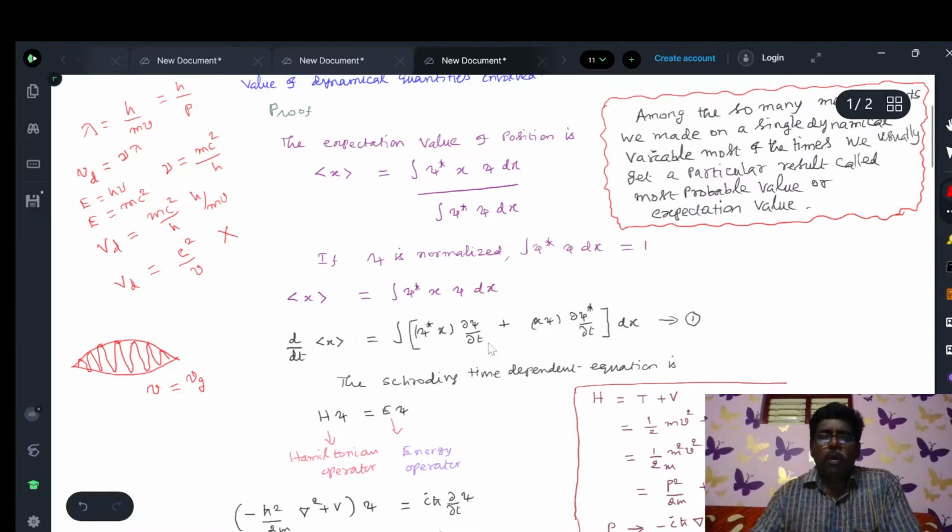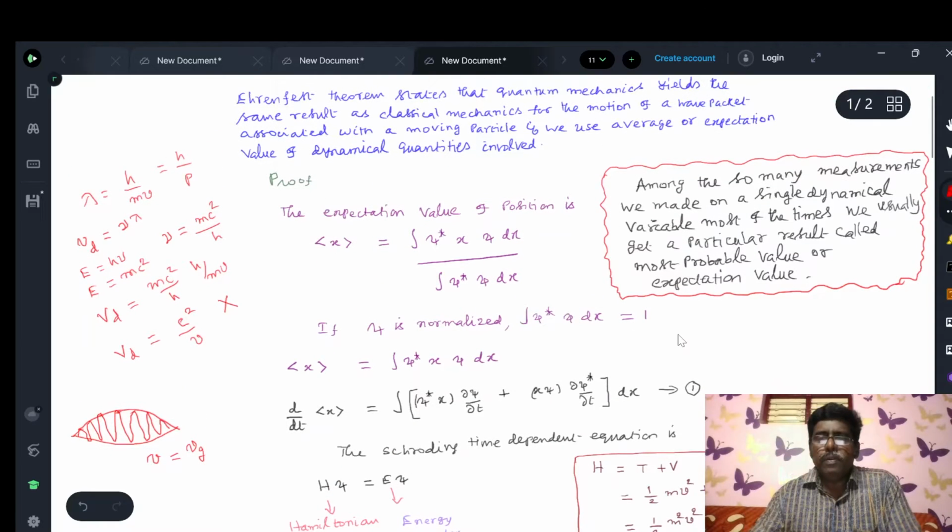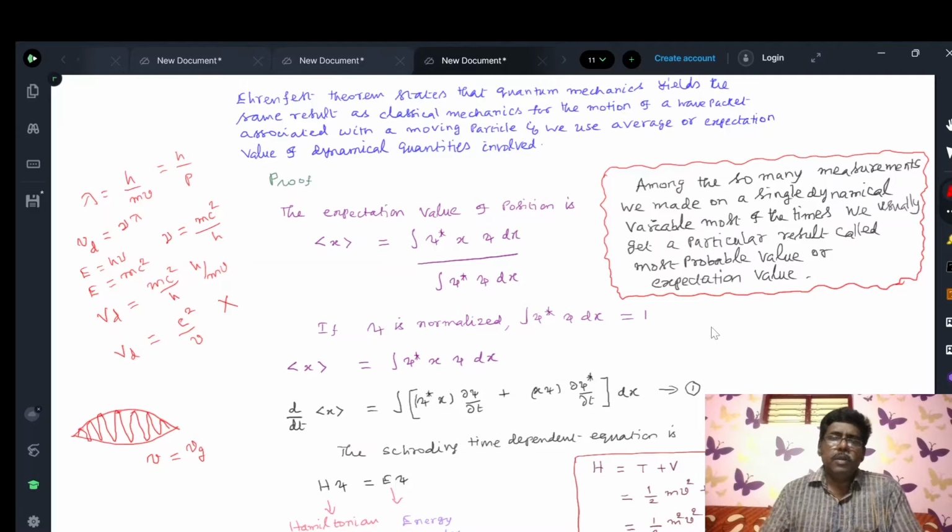Now, we should know the meaning of the words expectation value or most probable value. Position and momentum are called dynamical variables. Suppose a particle is in motion; we have to concentrate on these variables, position, momentum and so on. To measure the position, we make many trials.